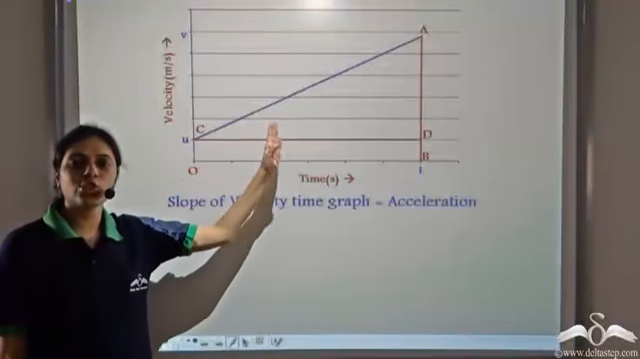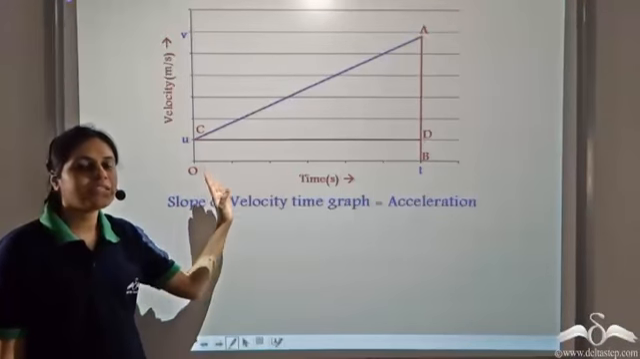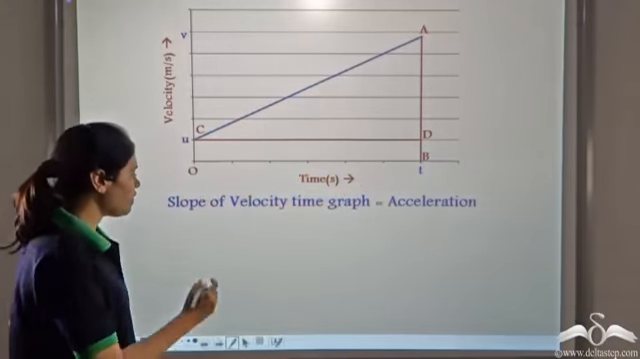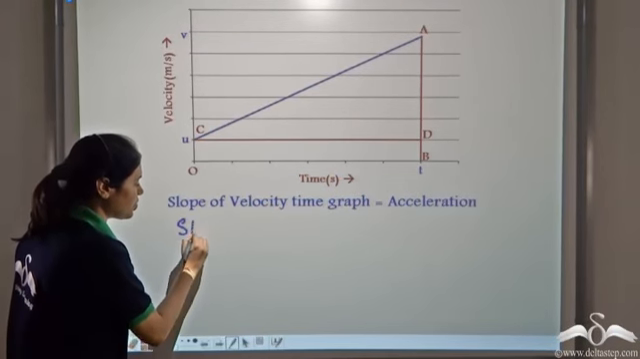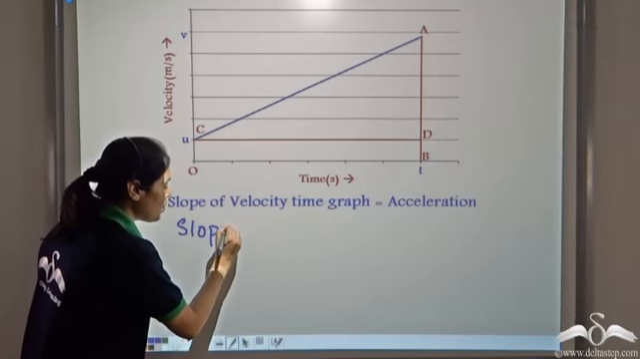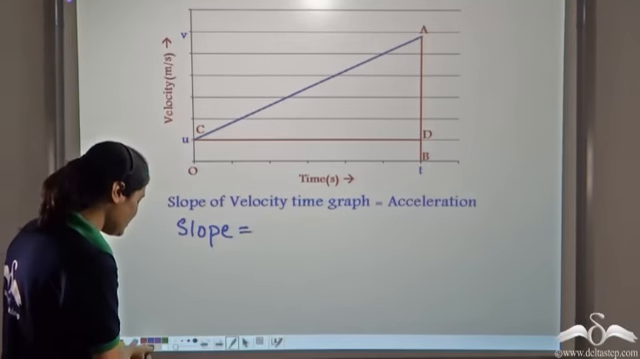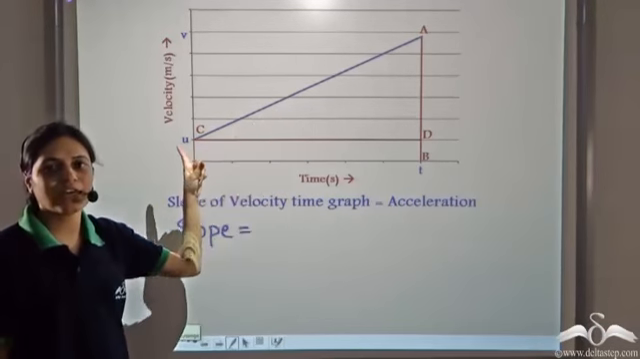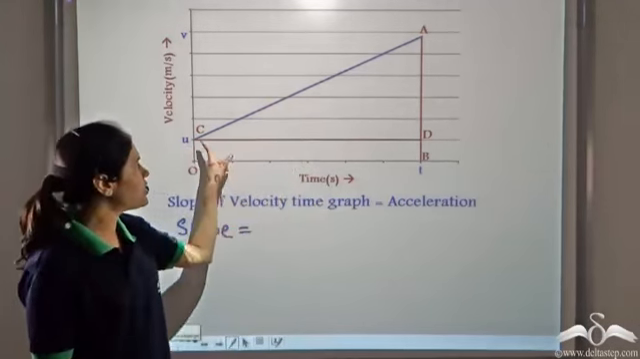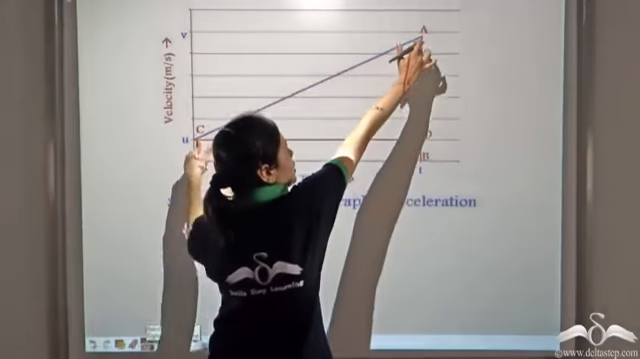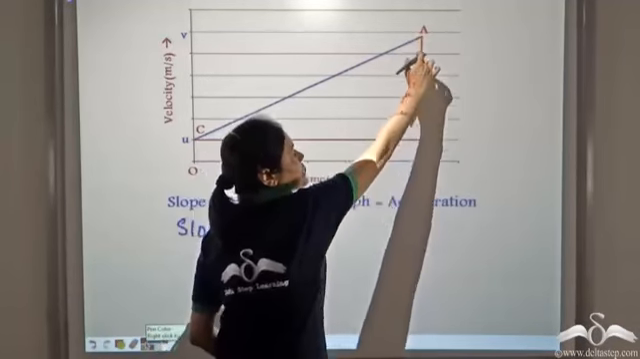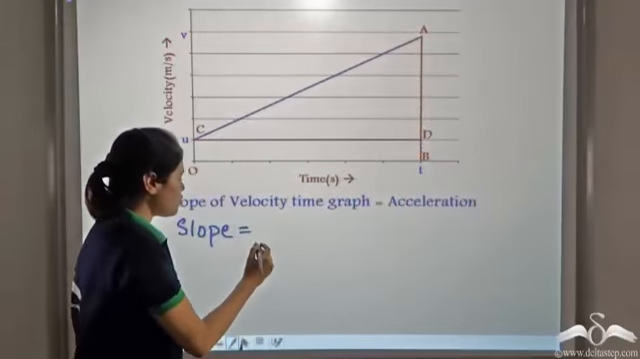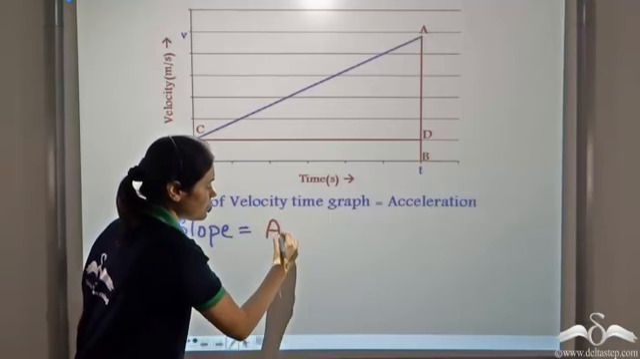Now let us find the slope of this graph. For finding the slope, we take 2 points, C and A, and we move from left to right. Now slope is equal to rise by run. So in moving from left to right, that is from C to A, what is the rise? The rise is this distance between A and D. So the rise is AD.